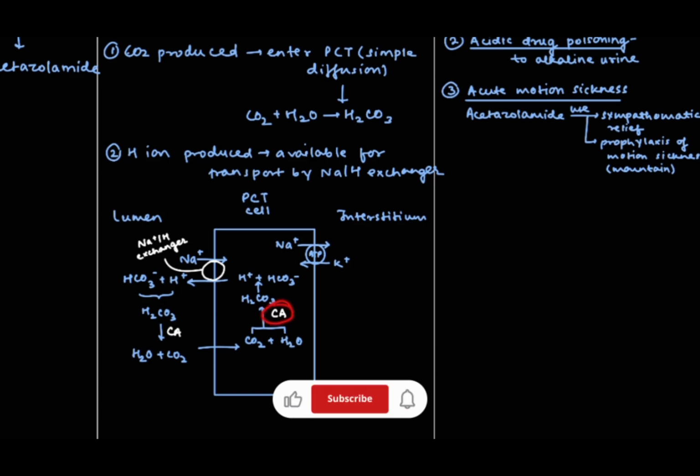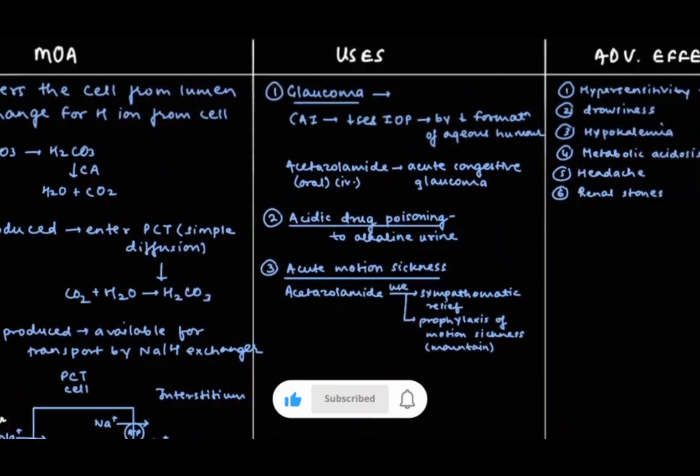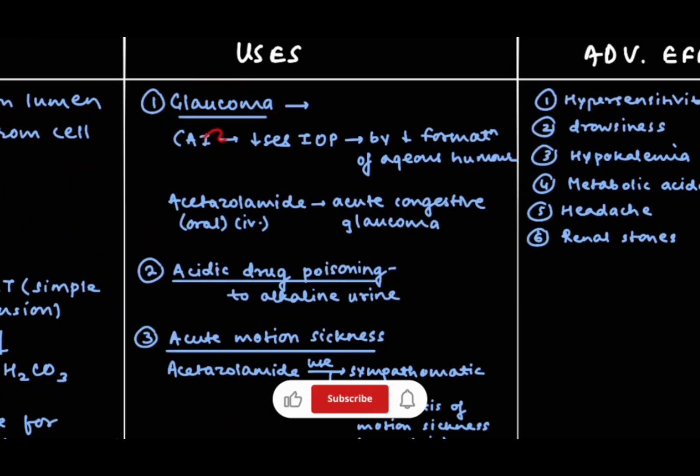So basically if we inhibit this, then there will be no exchange, and this can be inhibited with the help of diuretics. Now we are going to see about uses. So first use is glaucoma. Here carbonic anhydrase inhibitors will decrease the intraocular pressure by decreasing the formation of aqueous humor. Now acetazolamide, which can be given orally or through IV, is used in acute congestive glaucoma.